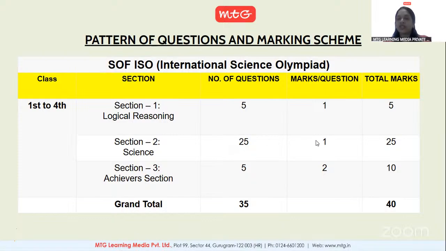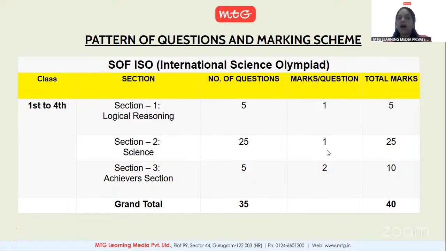So again, each question carries 1 mark and total marks are 25. And coming to the last section, which is the achiever section. This is a very important section and different kinds of questions will be asked, which are very important. There will be 5 questions in this achiever section and each question carries 2 marks. So overall marks are 10.